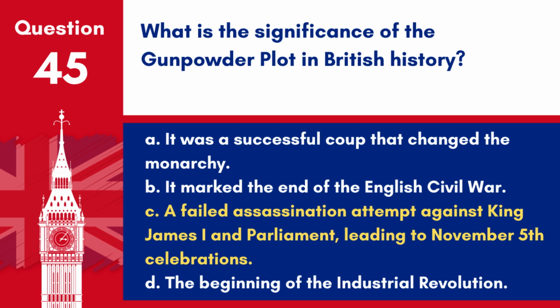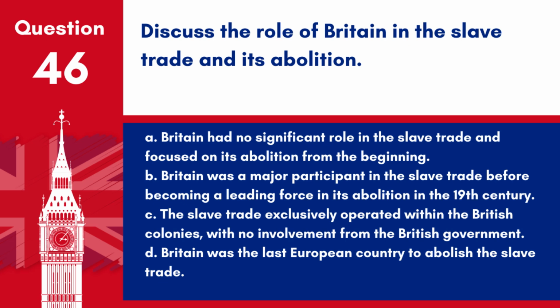The Gunpowder Plot of 1605 is significant for its attempt to blow up the Houses of Parliament and kill King James I, which failed, and is commemorated every year on November 5th as Guy Fawkes Night. Question 46. Discuss the role of Britain in the slave trade and its abolition.